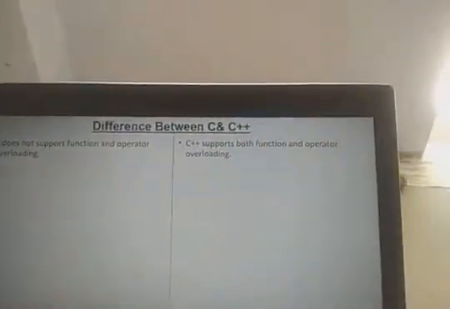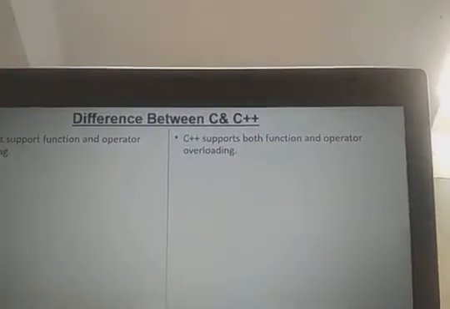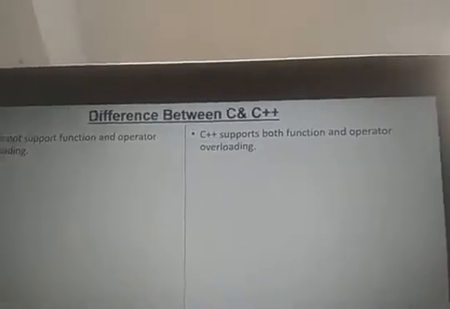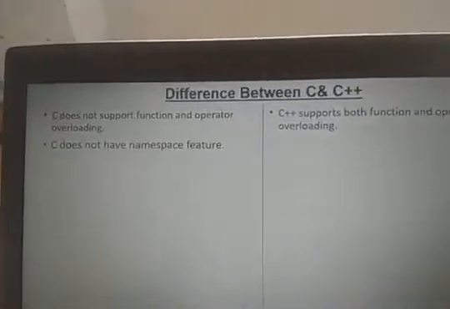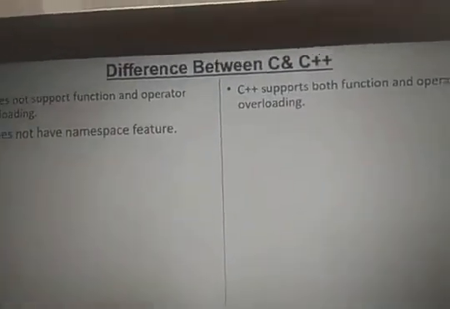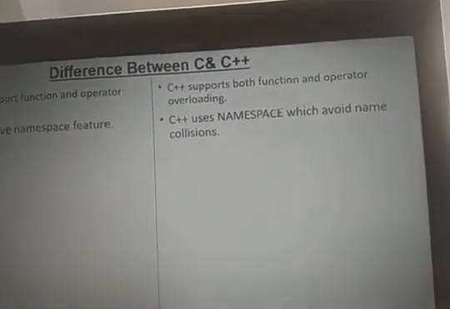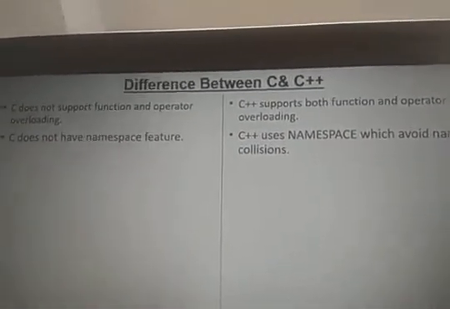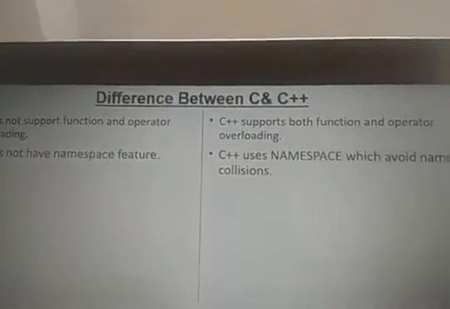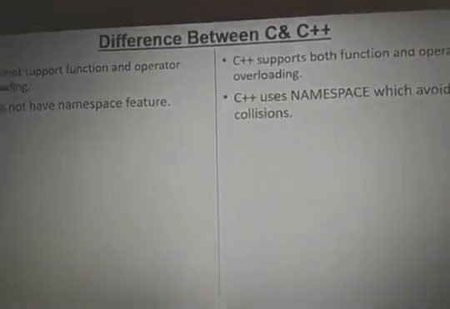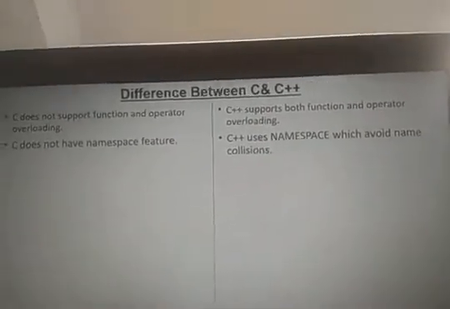In C, a function has only one functionality, but in C++, a function can have more functionalities. Then C does not have the namespace feature, but C++ has the namespace feature, where I want to restrict some names. So the namespace feature is also available here.